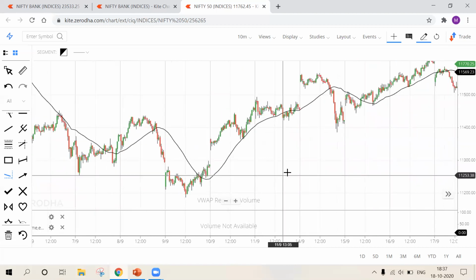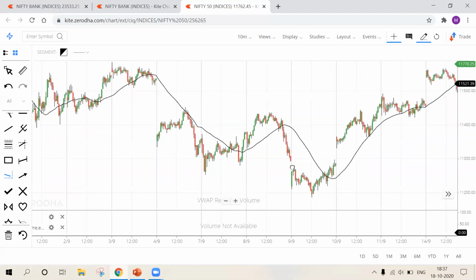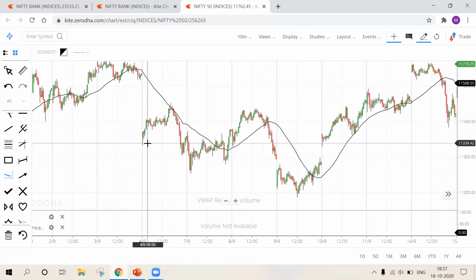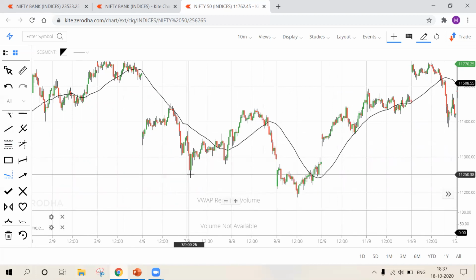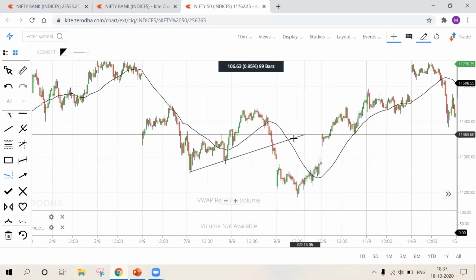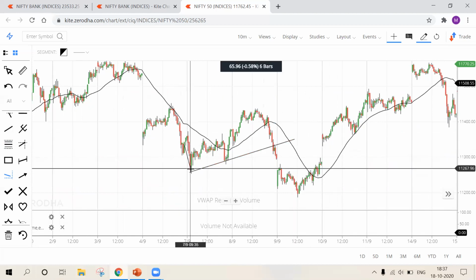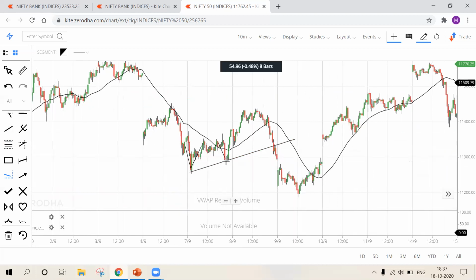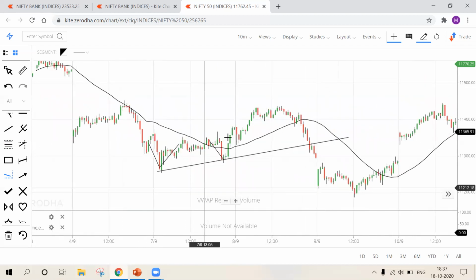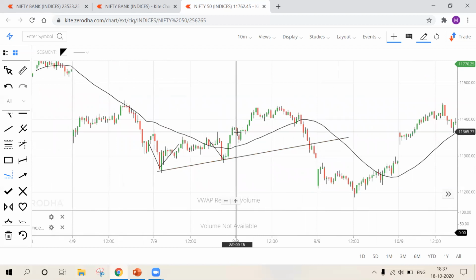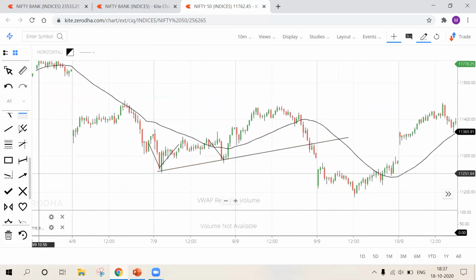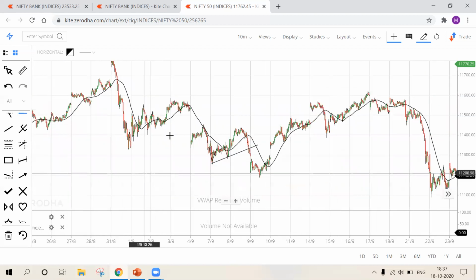Let's search for some other scenario. Look at this scenario. Look at this trend line. Reaction number 1, reaction number 2. No problem. We are not getting a third reaction, even though we can trade this, because I'm getting rejection from the trend line, and I'll look for a strong support and resistance level at this area.